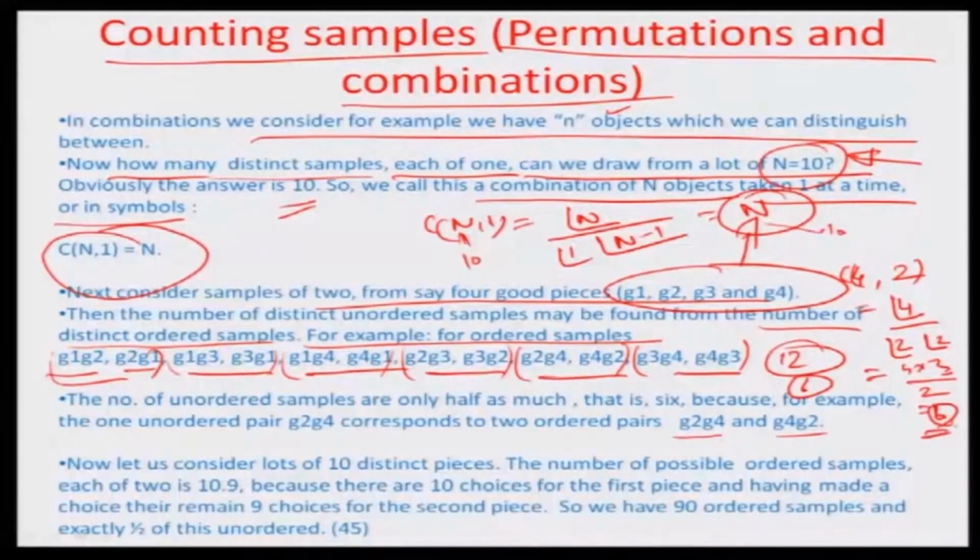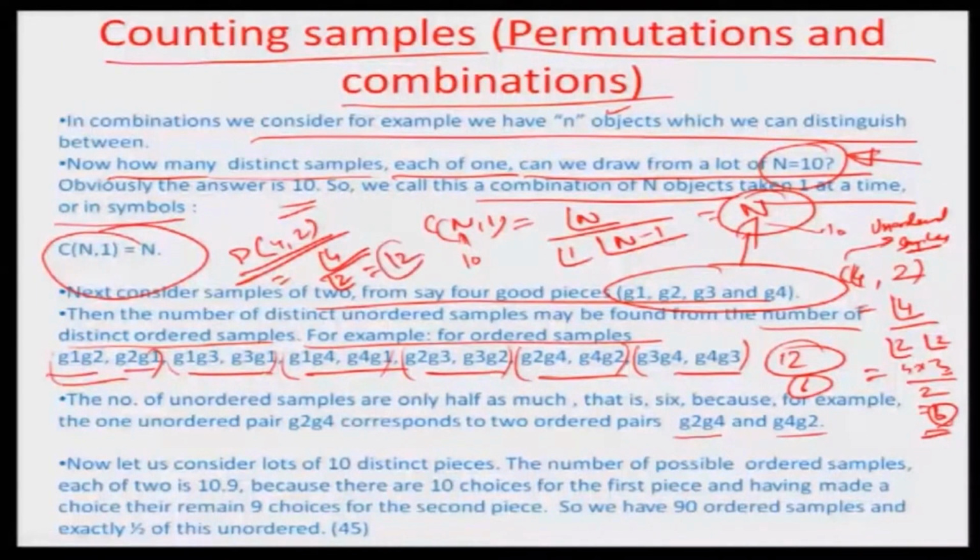So this C42 represents the unordered samples, where order is not important, and a similar thing can be expressed through permutations. If we talk about the permutation of 4 taken 2 at a time, we are talking about the ordered samples, where we have just 12, which is the number of sets created in the process of the draw.